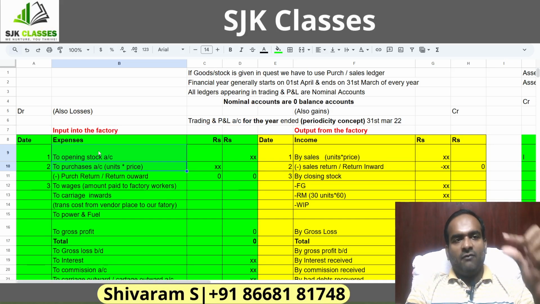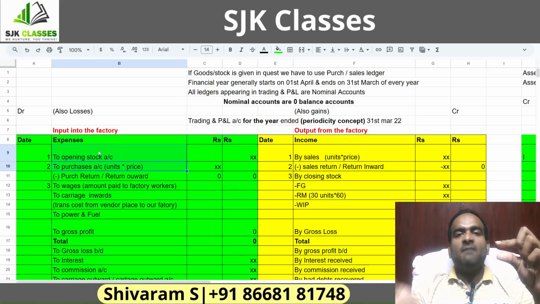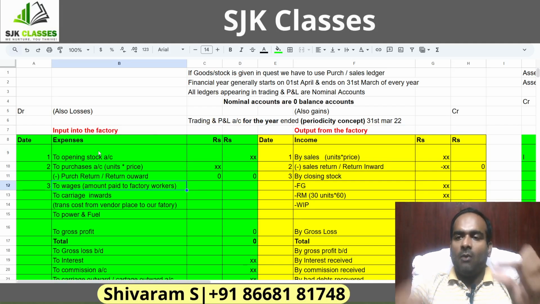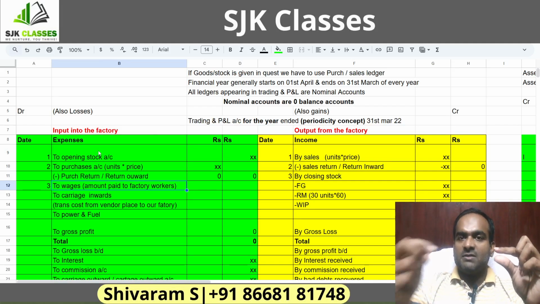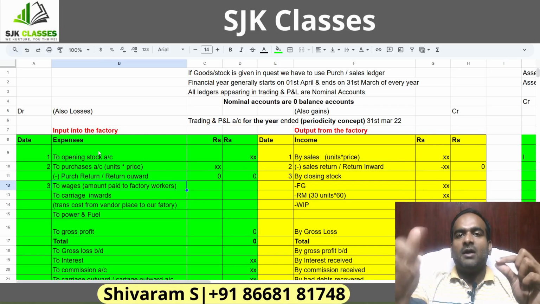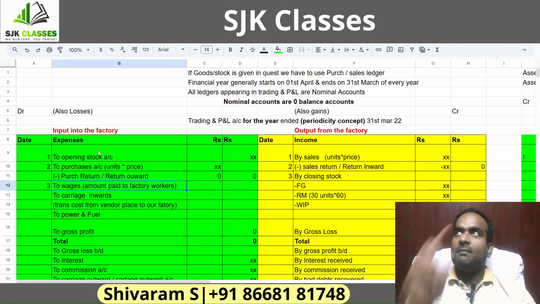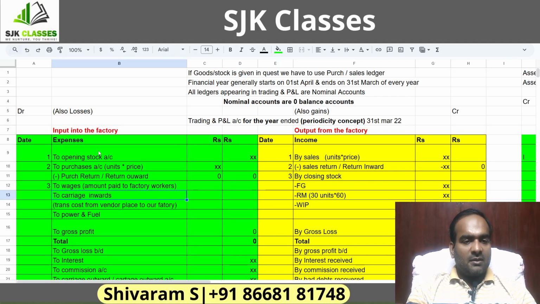Of course not. With raw material, I need manpower as well. So that's what has been captured as wages. Whatever money I pay to the factory workers for production purposes will be called wages. So with raw material and manpower, will I get the output? No. I will be incurring some other expenditure like power and fuel, etc. So those are the other things captured here.